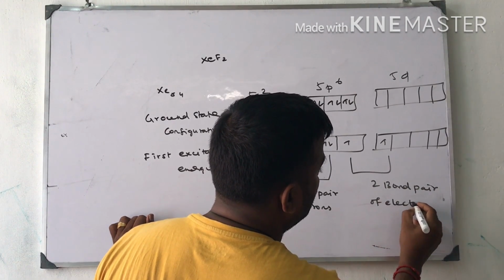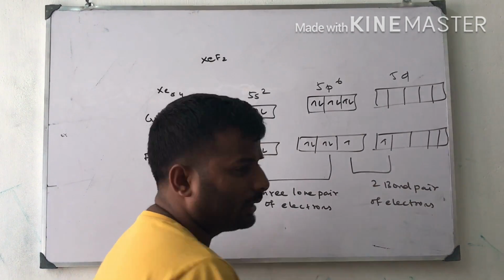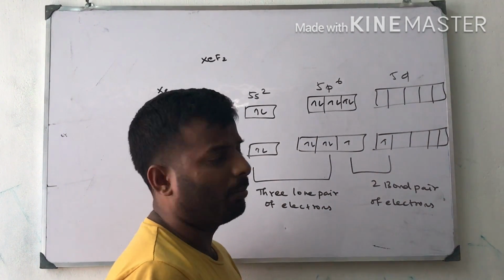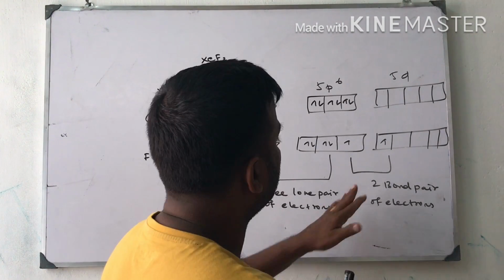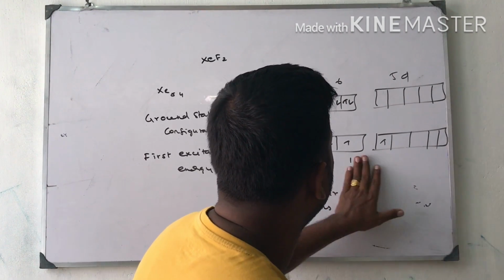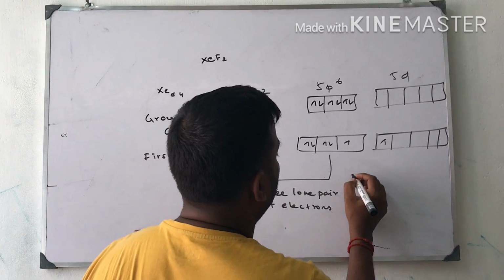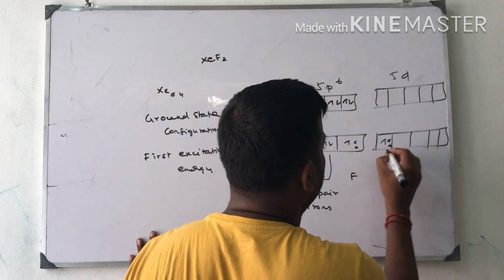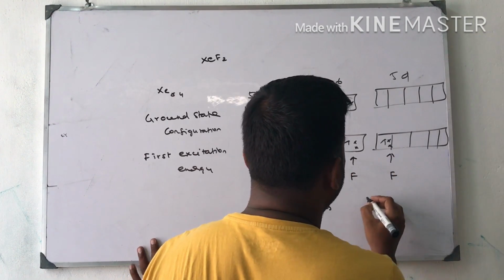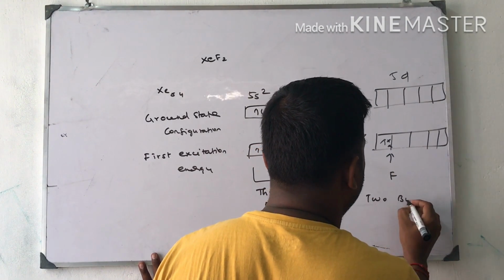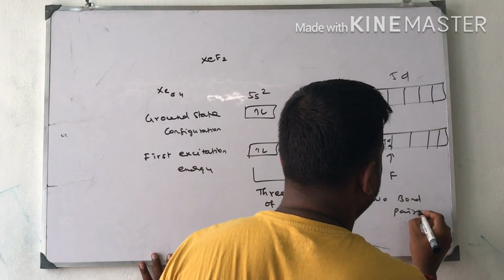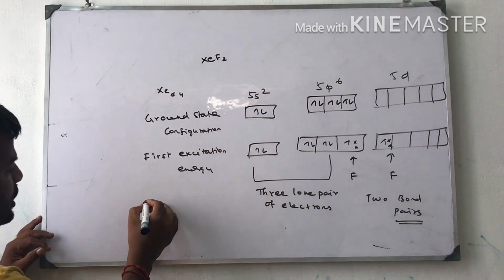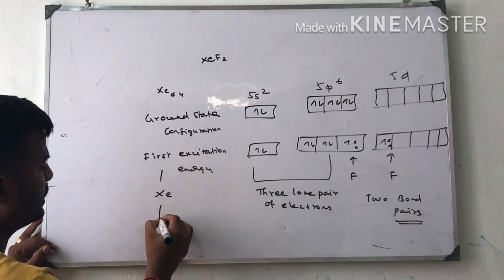Because these two electrons are unpaired, the incoming fluorine will bond here. The covalent bond takes place here only. Suppose I am here, 2 fluorines are there, so they will form covalent bonds here only. So this is called 2 bond pairs and 3 lone pairs. Therefore the structure of xenon difluoride is like this.